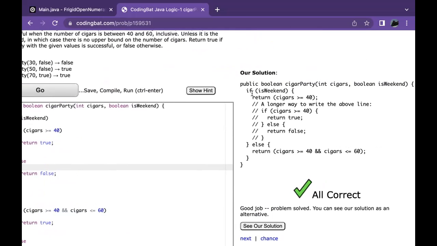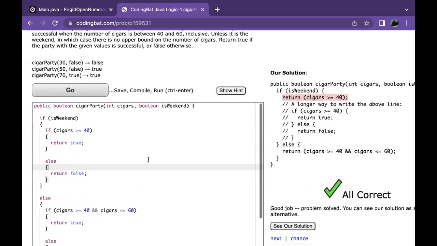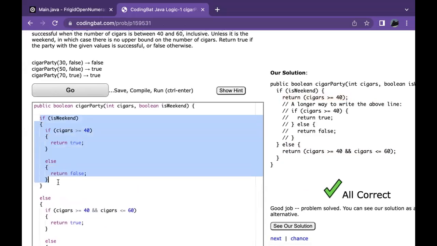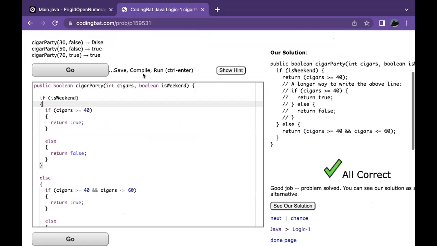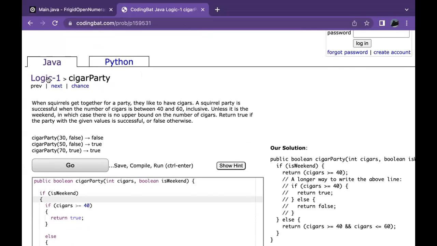So they did a shortcut, but it might not make as much sense as if you just did this. By writing your code out like this, as opposed to doing it like this, you can clearly see what branches of the if statement are being activated and where you're going to return a statement. Okay, so that's amazing. Now, let's go to the next problem.